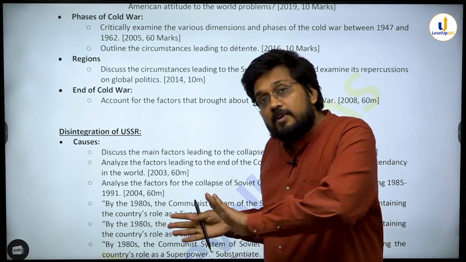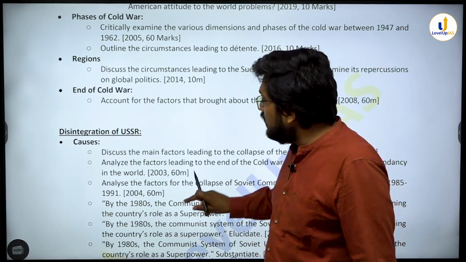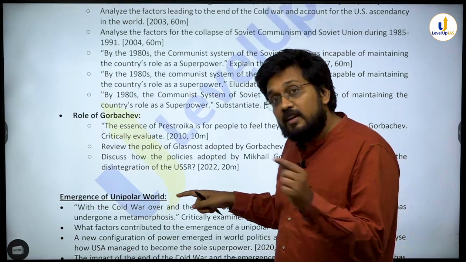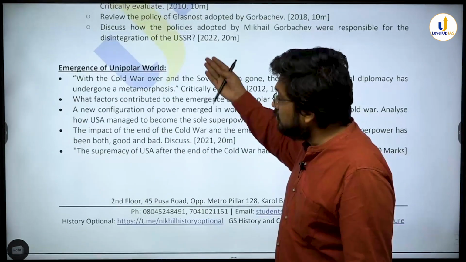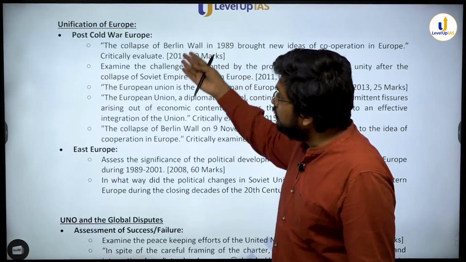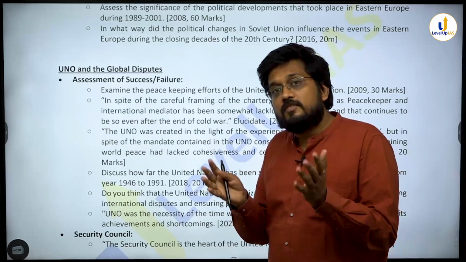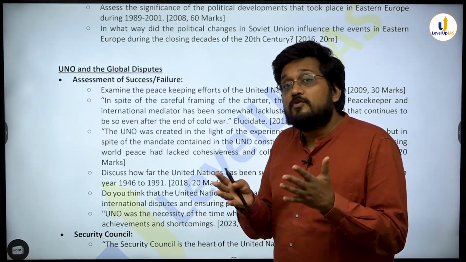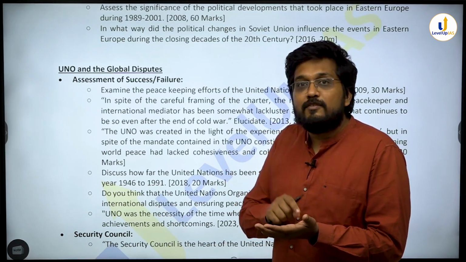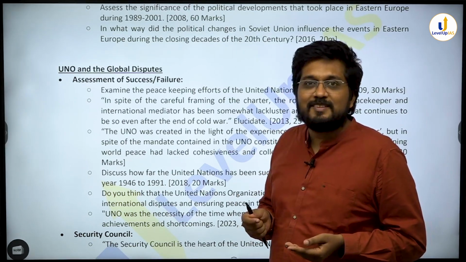But what happened at the end and after the Cold War gets much more important. So you have lots of questions on the causes of disintegration of the USSR and, separately, the role of Gorbachev. Then you have the emergence of a unipolar world. These topics overlap a lot with PSIR optional. And then you have the unification of Europe after the Cold War, what happened in East Europe, and then UNO, etc. So there are so many questions that you have lots of details to cover during and after the 1990s, much more than what happened in the 1950s, 60s, 70s and 80s. This is a new pattern; you noticed it, and I also had not thought of it in so many years.